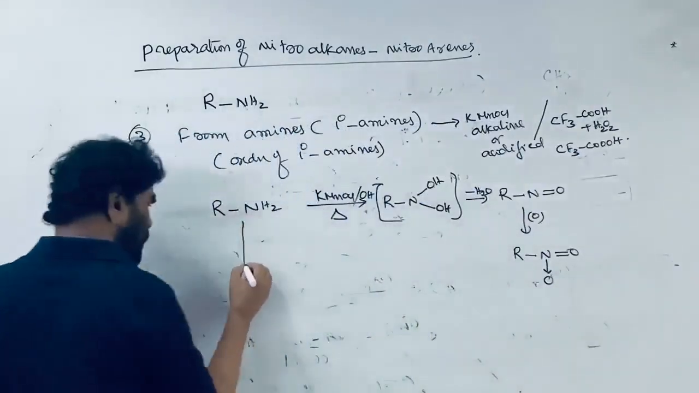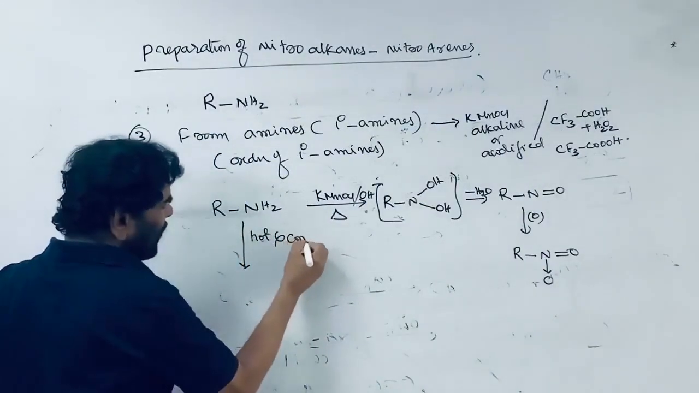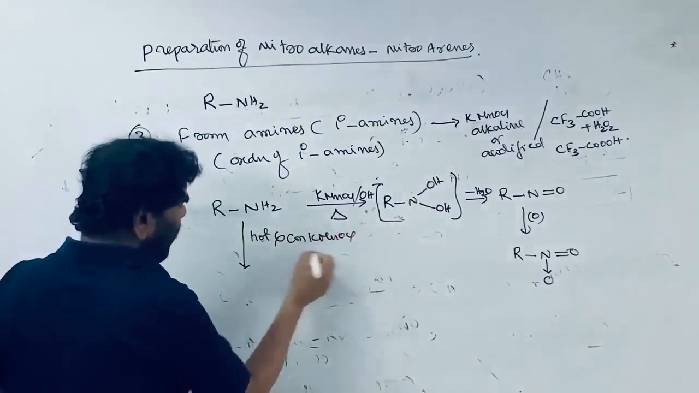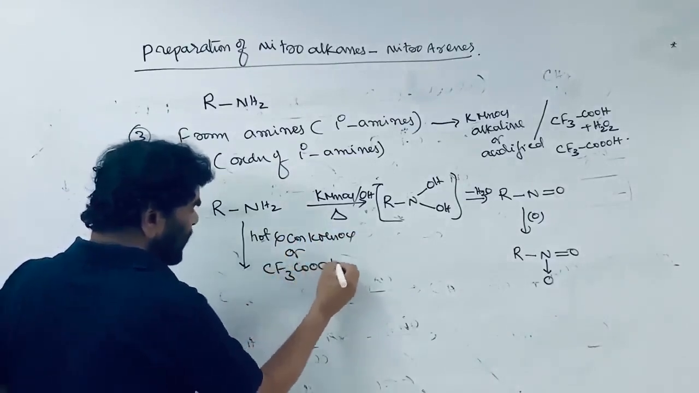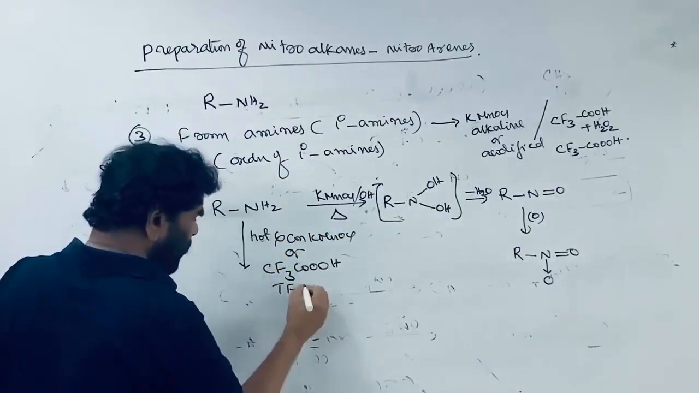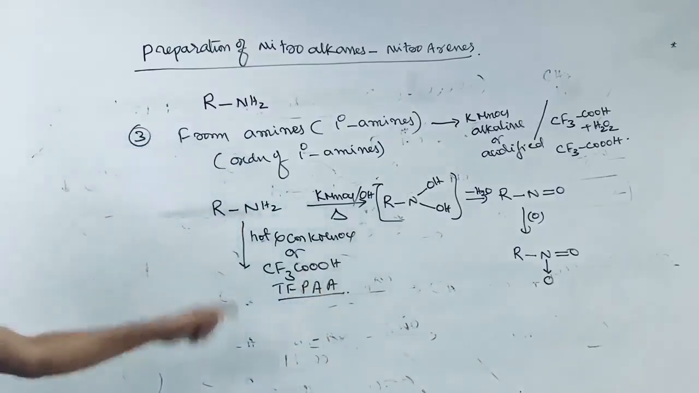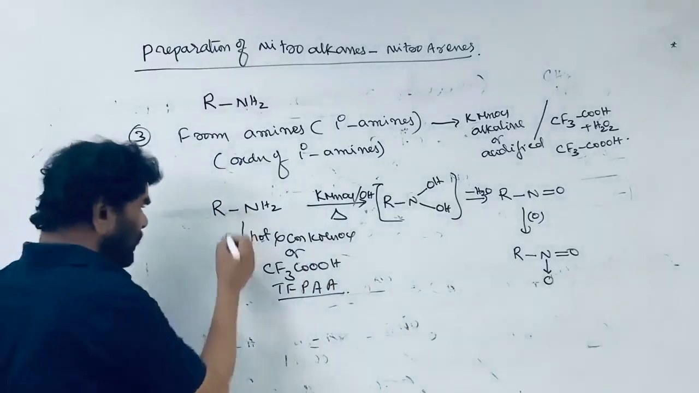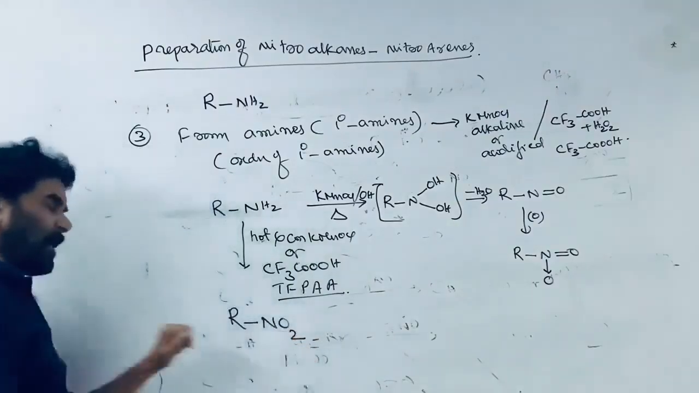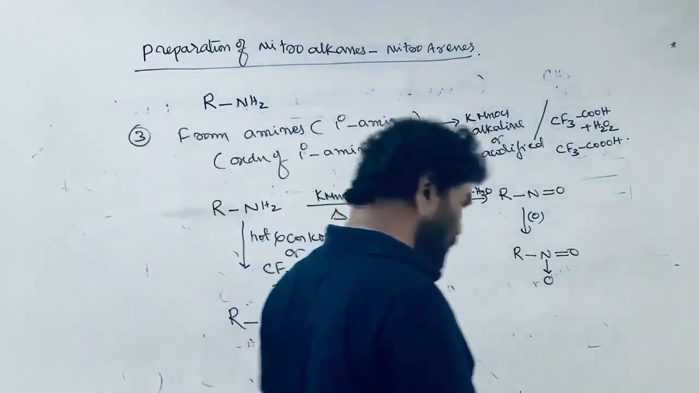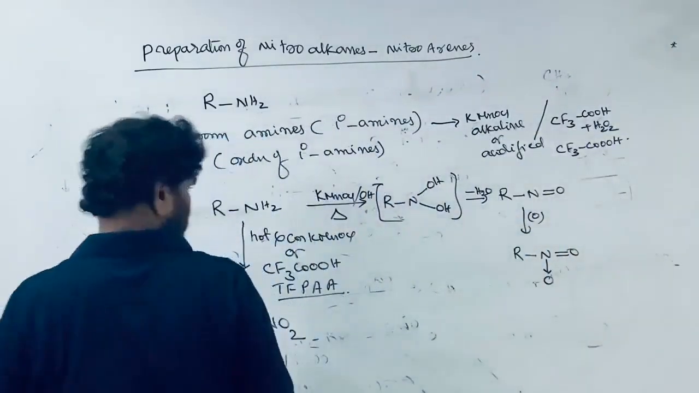This is on treatment with hot and concentrated KMnO4 or trifluoroperoxyacetic acid. Remember, trifluoroperoxyacetic acid, a peroxyacid. The NH2 group is converted to the nitro group. Primary amine group is converted to nitro compound. The carbon can be primary or secondary or tertiary, whatever it is.